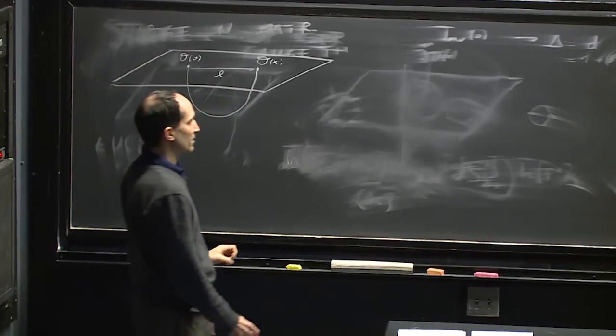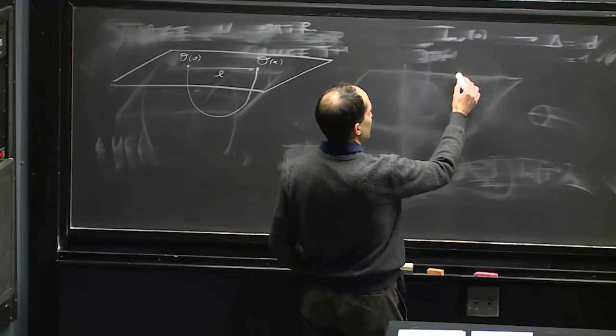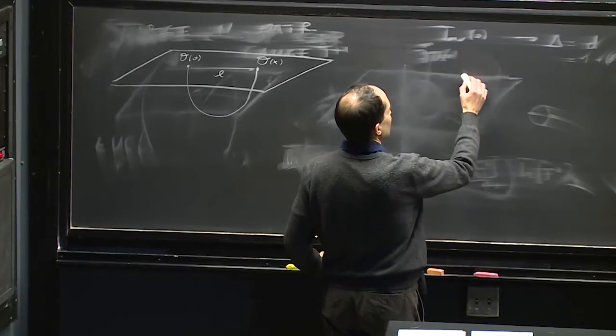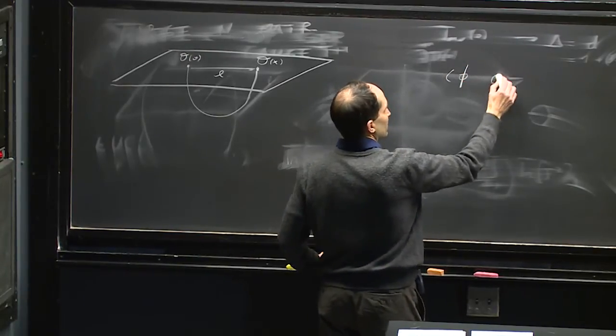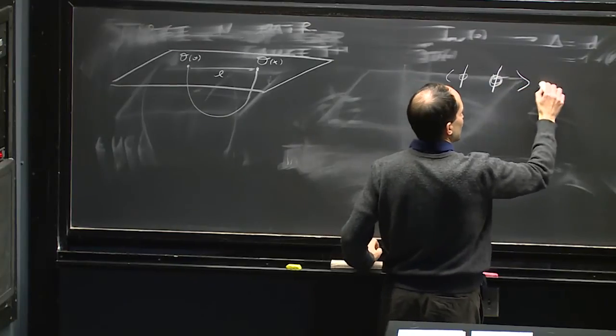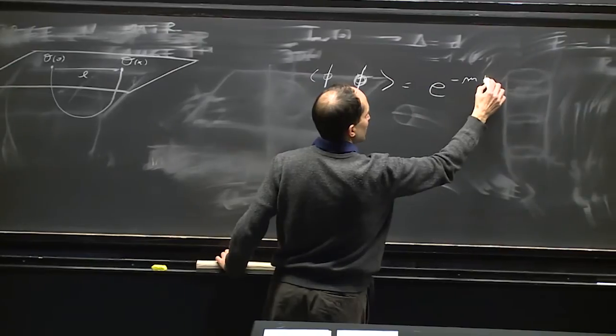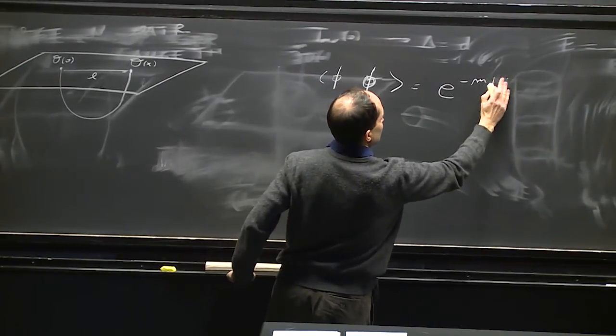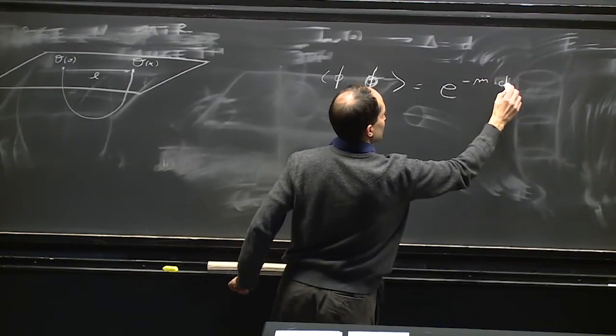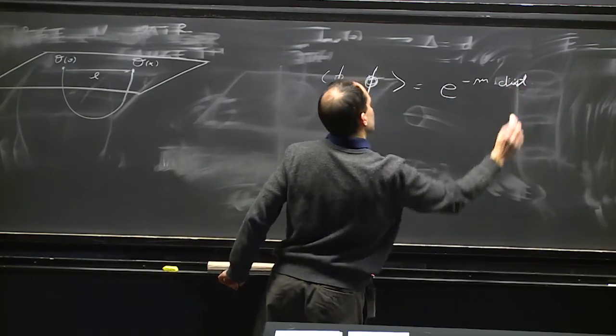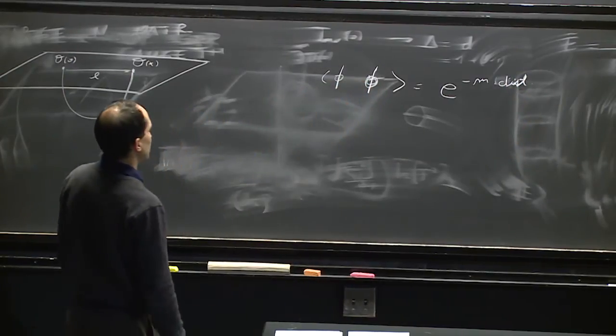This is very similar to what you have in flat space. If we were in flat space with a massive particle, the two-point function of an operator corresponding to a massive particle would decay at long distances in Euclidean space like e to the minus m times the distance. That's for a massive particle.